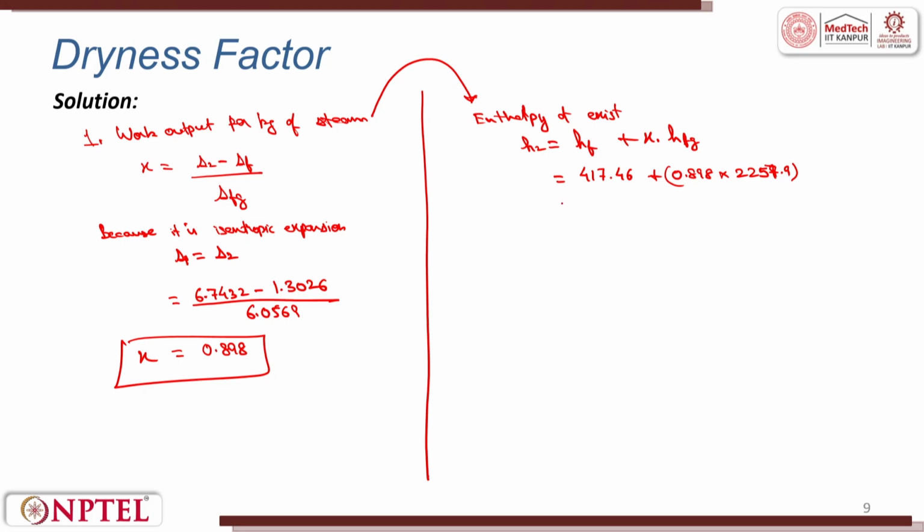This gives me the value of H2 as 2445.05 kilojoules per kg.